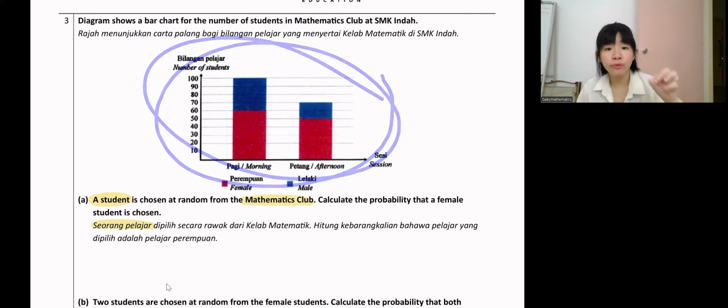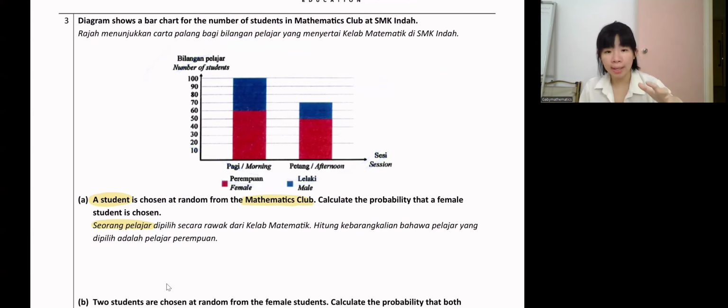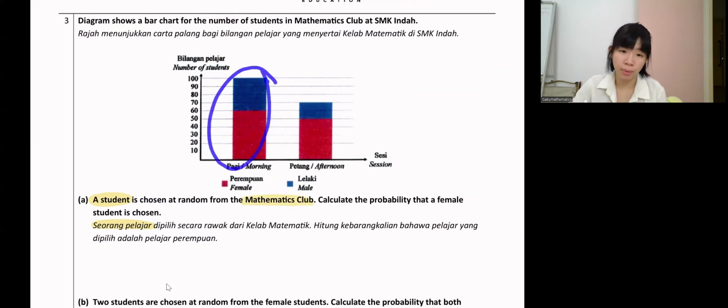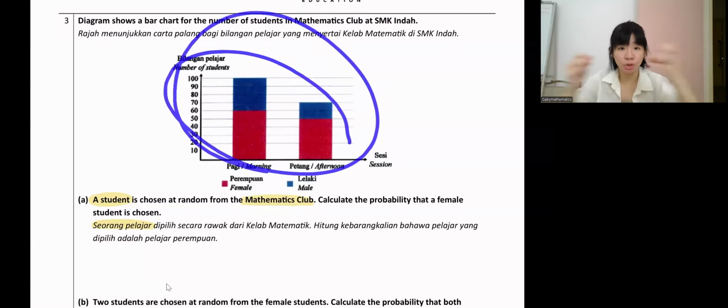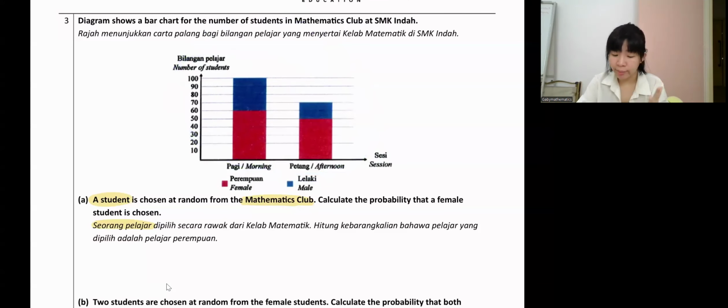If they say choose from, let's say, morning session, then you focus on morning session. If they say afternoon session, you focus on afternoon session only. So now they say choose from mathematics club, means the whole thing, everybody mixed together. Okay, from where is important. Calculate the probability that a female student is chosen. Okay, total how many students? Morning session, afternoon session, all added together.